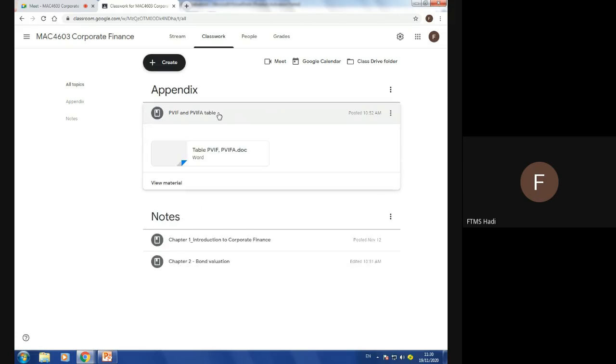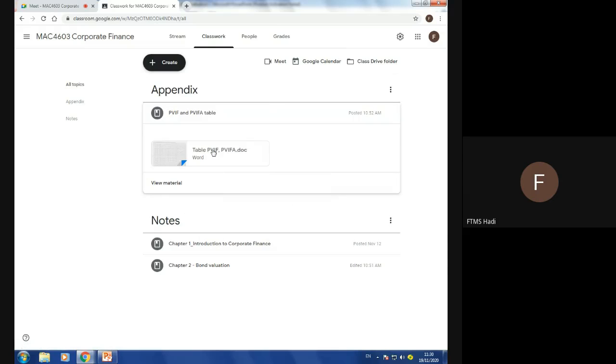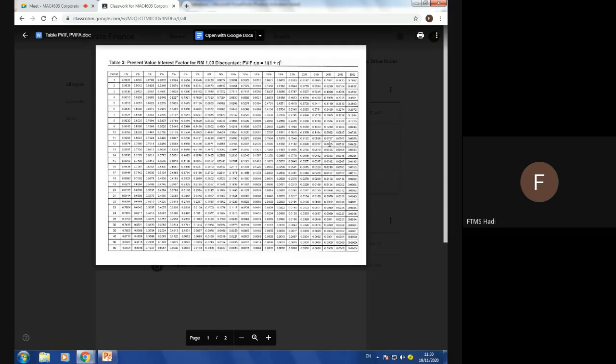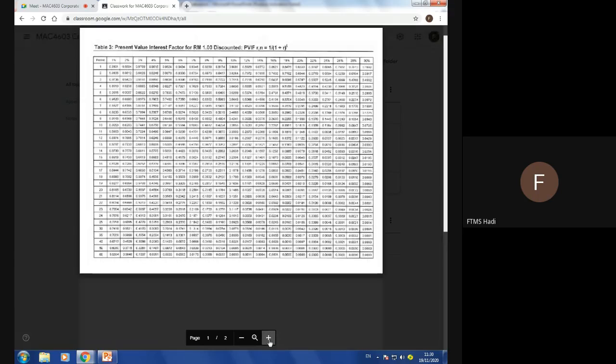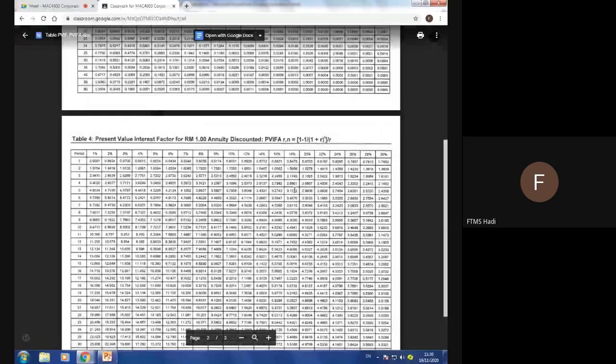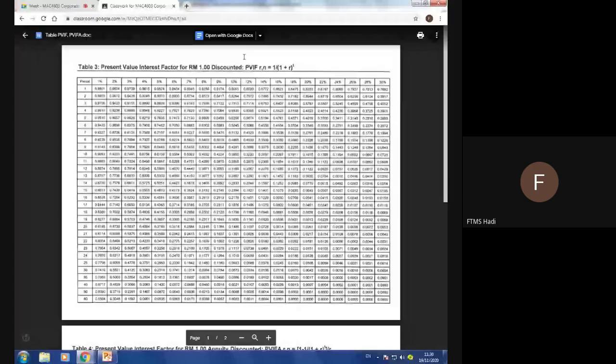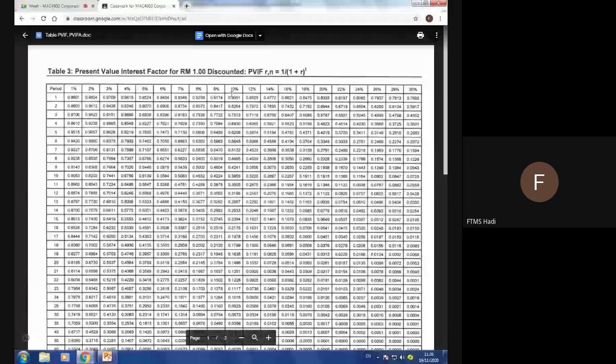Here we have the PVIF and PVIFA tables. The values that you get from the PVIF and PVIFA tables, you will transfer into the answers. Normally in the final exam, we will give you this appendix for you to refer to and to transfer the answers. How to read this one is easy. Let's say for example, but before that,